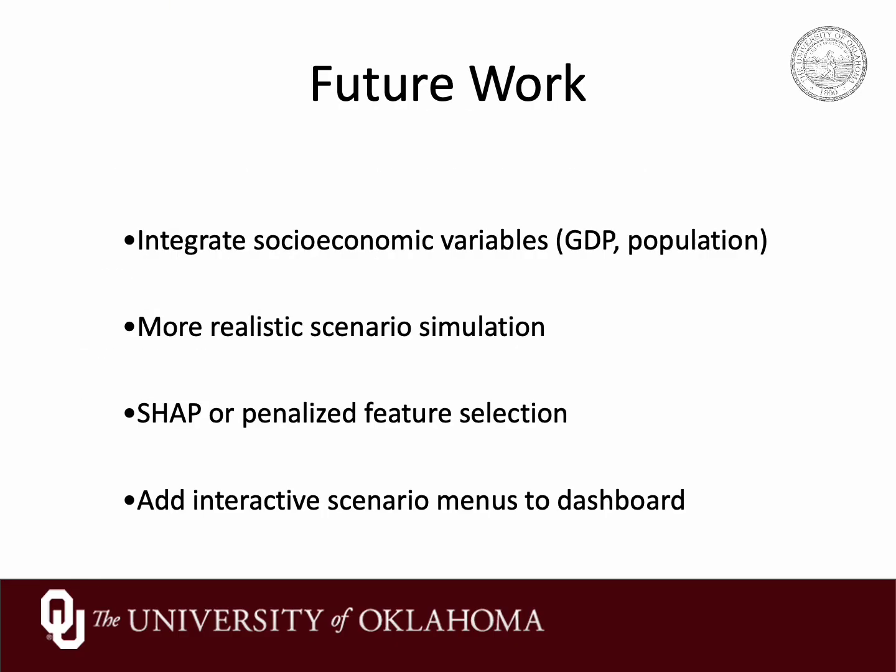On the data and features side, we could integrate socioeconomic variables such as GDP and population, as suggested by global emission studies. This would let us study emissions per capita or per unit of economic output and maybe explain some of the country fixed effects. On the modeling side, there's room to explore more advanced feature selection and interpretability methods, for example, penalized regression, SHAP values, or stability selection, which could complement permutation importance and give more robust explanations.